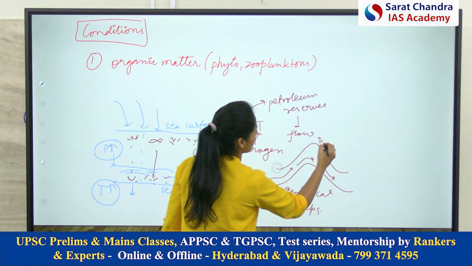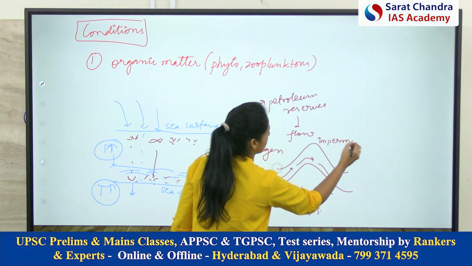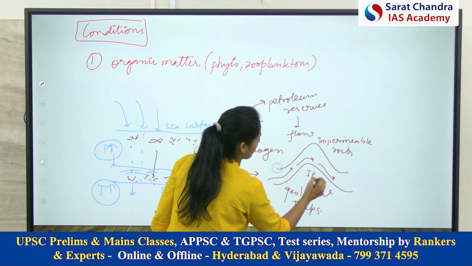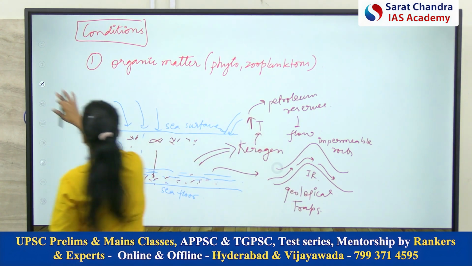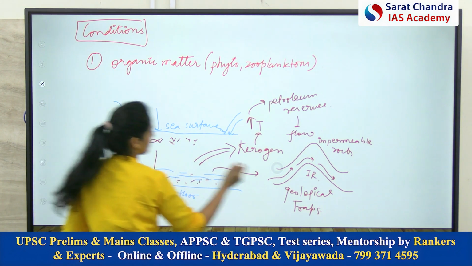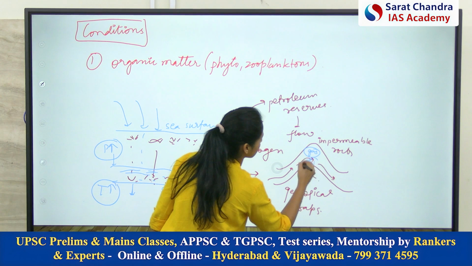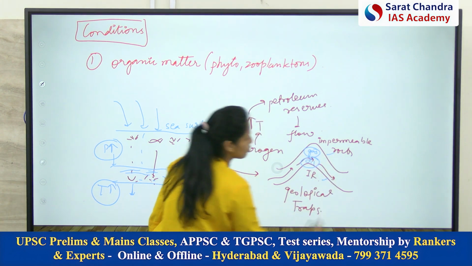So here this is impermeable rock, and this is also impermeable rock. Here, this is oil and this is gas. So now these two things are trapped inside these rocks.